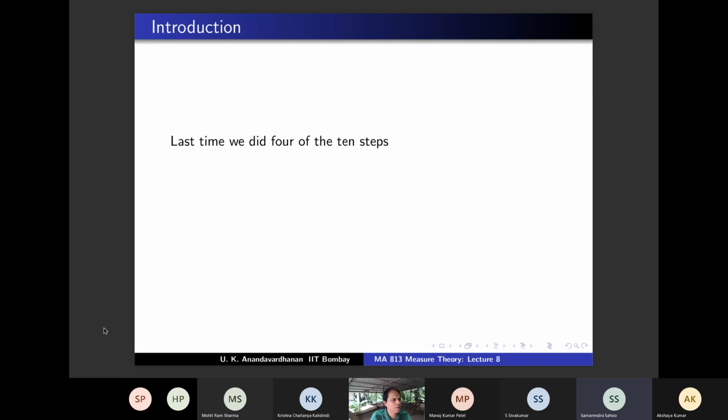And the third step was, what was the key word? Open sets. And what was the statement? What was the main result? Open sets are inner regular.